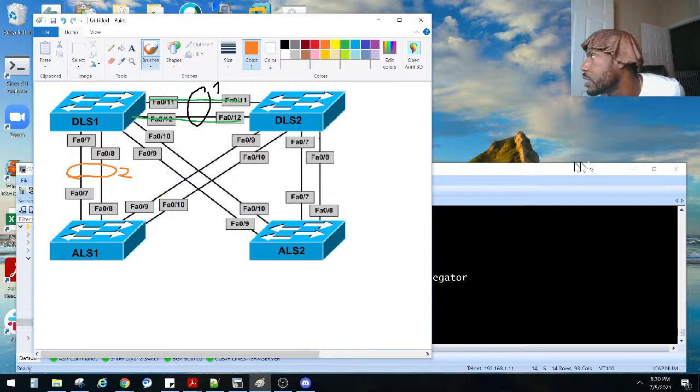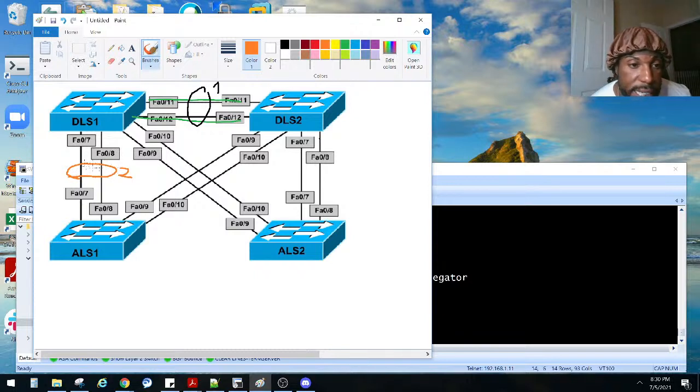I'm sorry, my bad. LACP is the open standard one. PAgP is the Cisco proprietary one. Correct me if I'm wrong, but that's what it is. I used to get those mixed up, and I'm probably mixing it up right now. Y'all correct me if I'm wrong though.